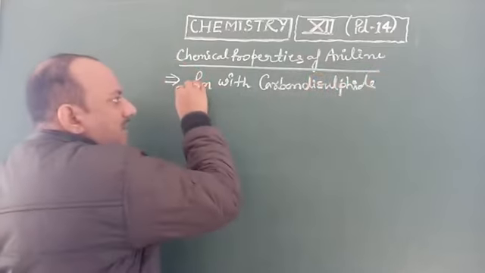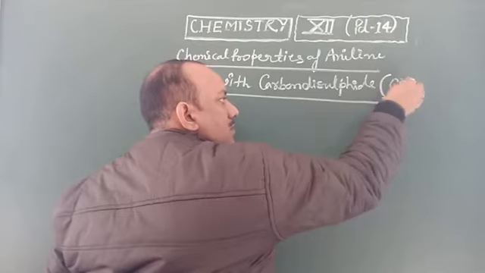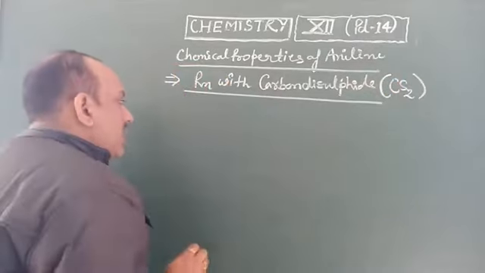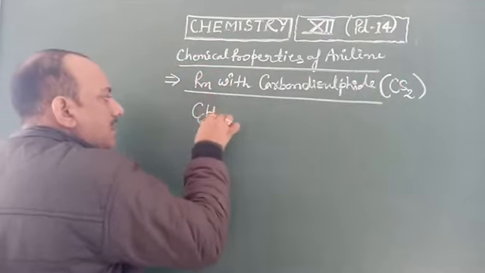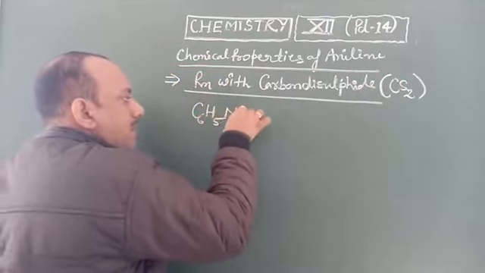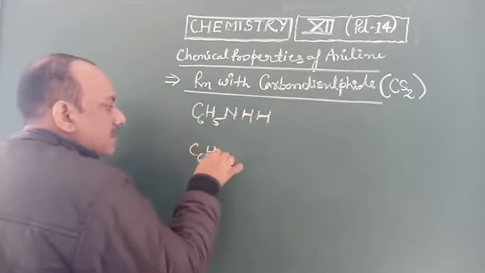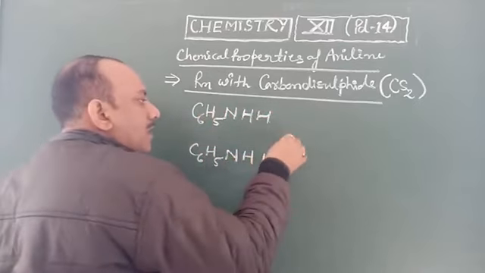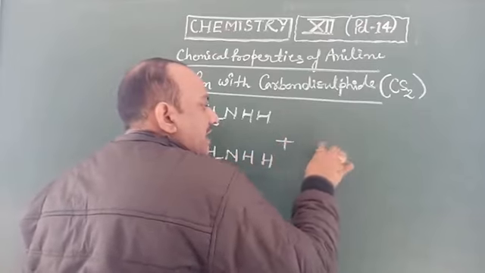The formula of carbon disulfide is CS2. Here two molecules of aniline, C6H5NH2 and C6H5NH2, react with carbon disulfide.